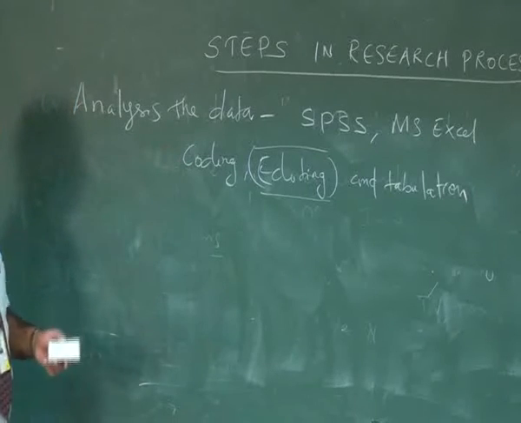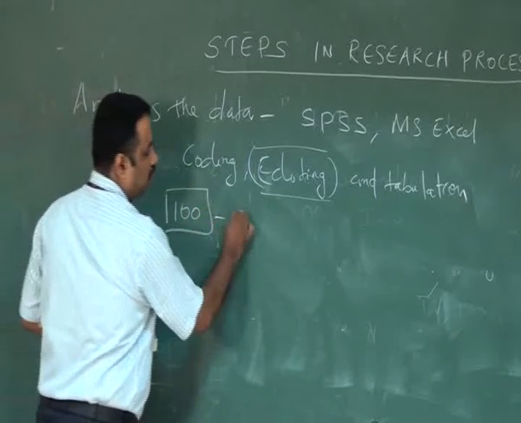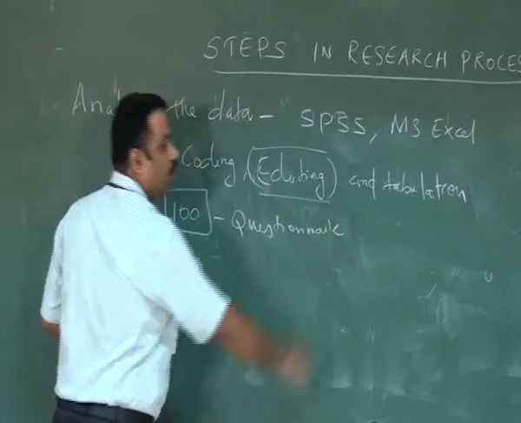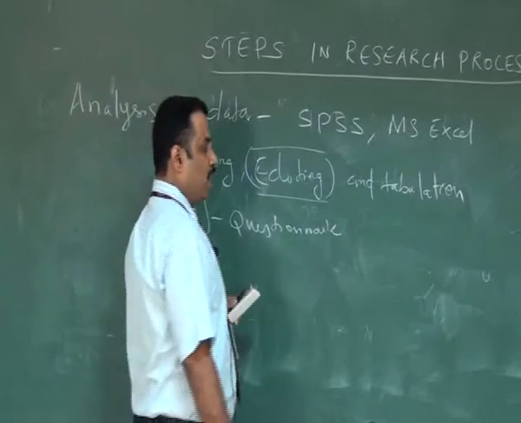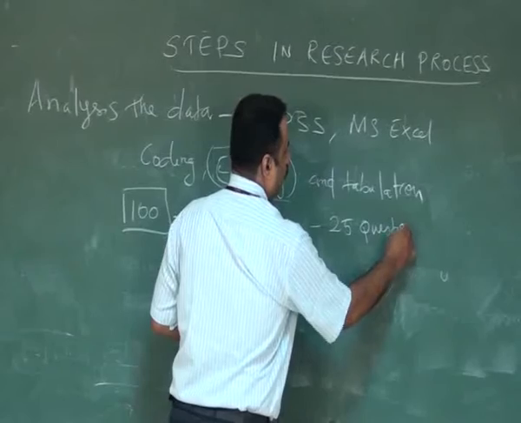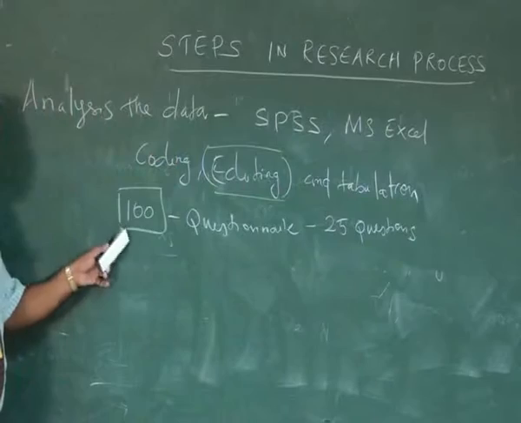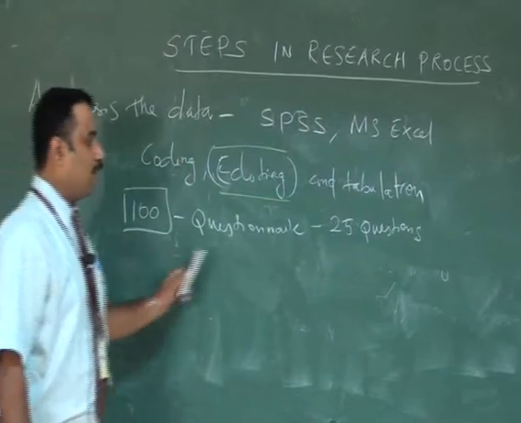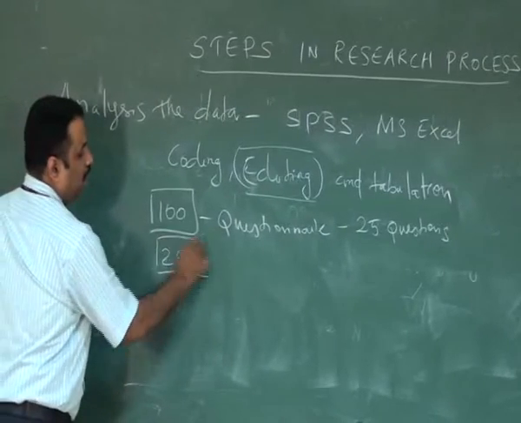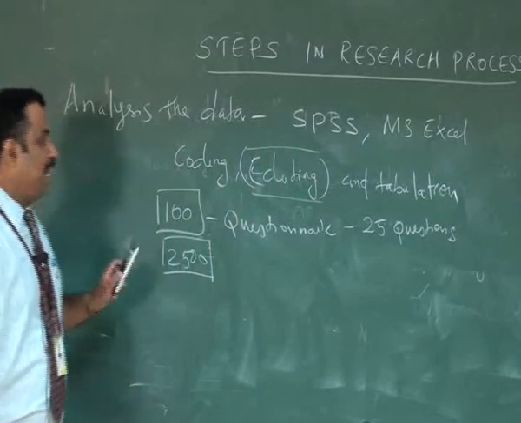Say the researcher collected data from 100 respondents using the questionnaire method. We assume a single questionnaire consists of some 25 questions. So the researcher has to enter 100 questionnaires, that is 100 into 25, so 2500 data are going to be entered into SPSS or MS Excel.